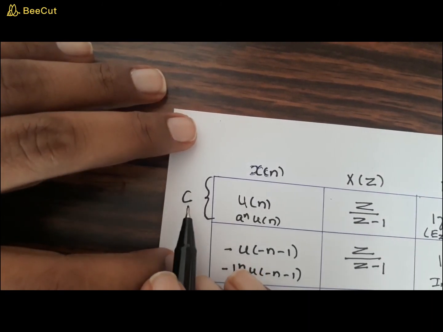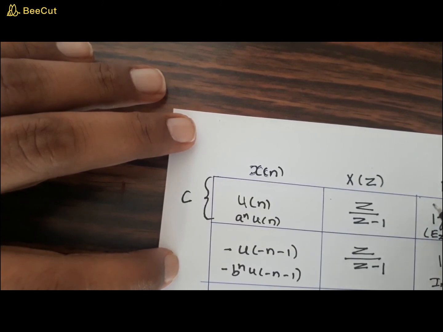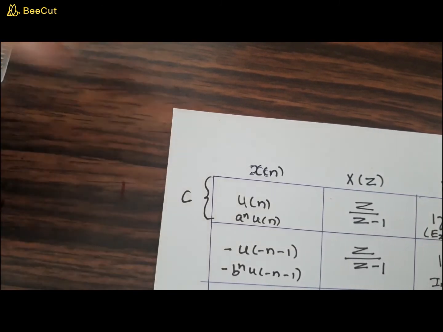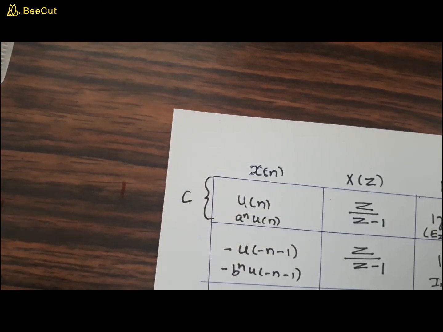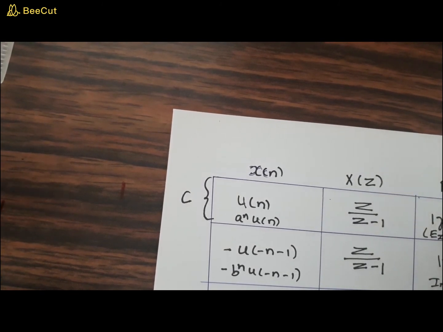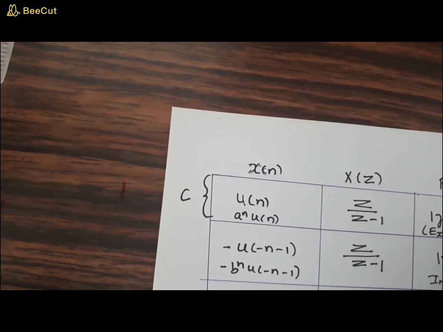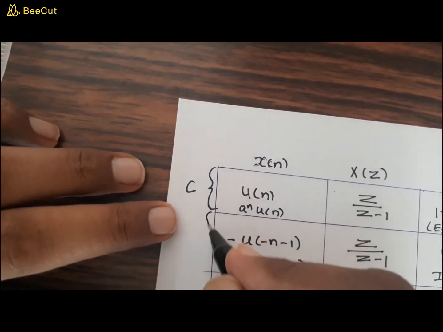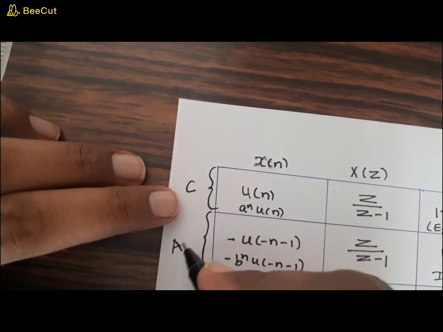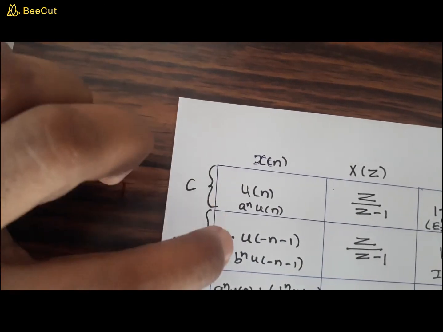For any causal signal, the ROC will be exterior to a particular circle with some radius. It need not always be 1. It can be greater than a or greater than b, whatever it is. Anyway, it will be an exterior region of a circle. Well, what about this type of signal? This is an anti-causal signal, or a purely non-causal signal.